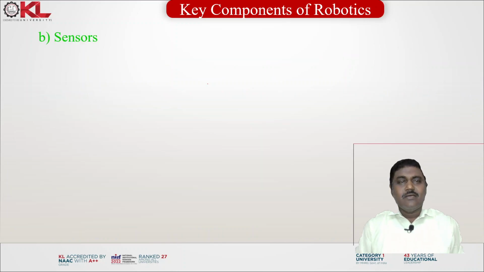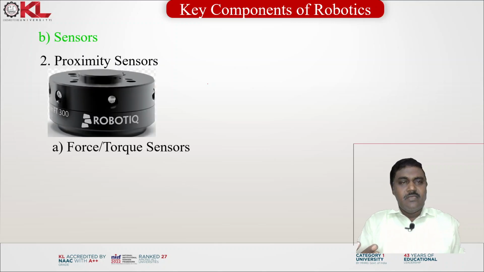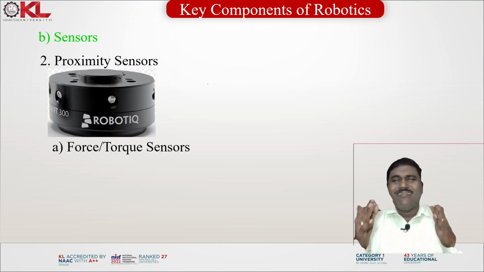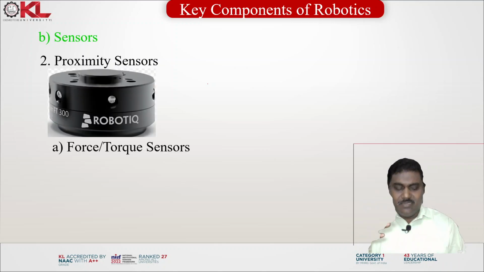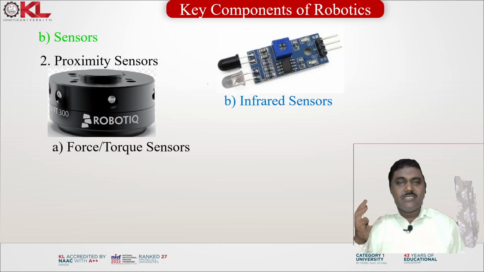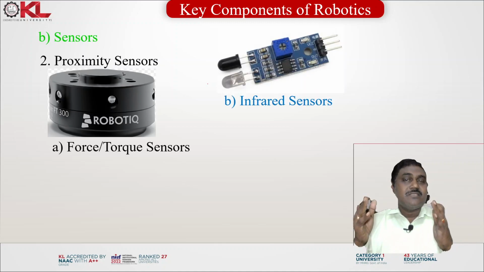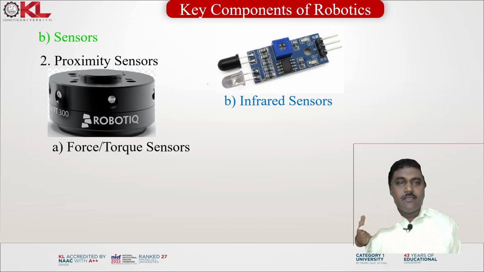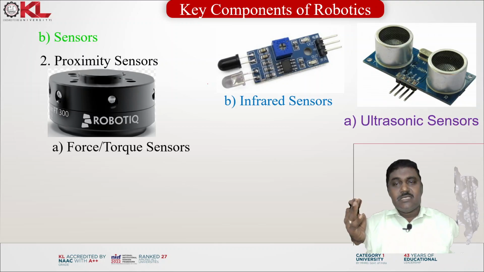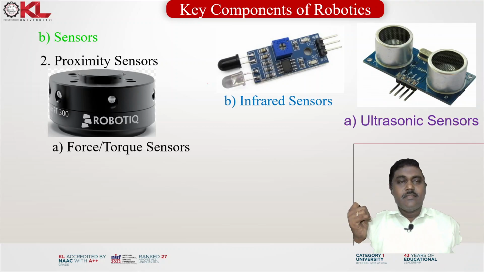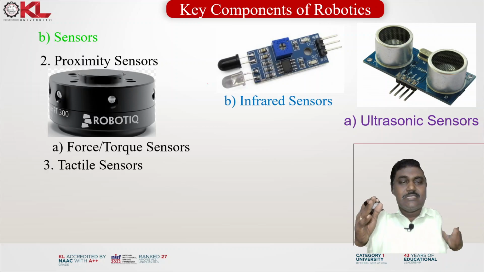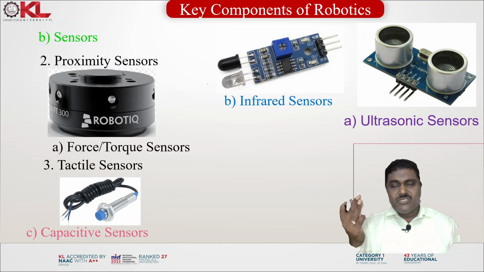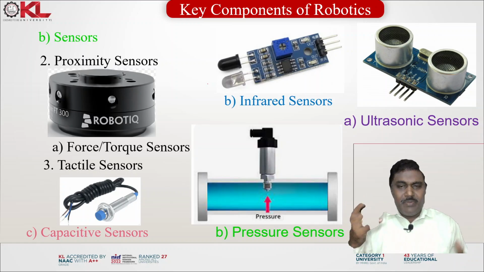Then the proximity sensors, that is force or torque sensors, proximity sensors and infrared sensors, ultrasonic sensors. Next, tactile sensors, that is capacitive sensors, pressure sensors.